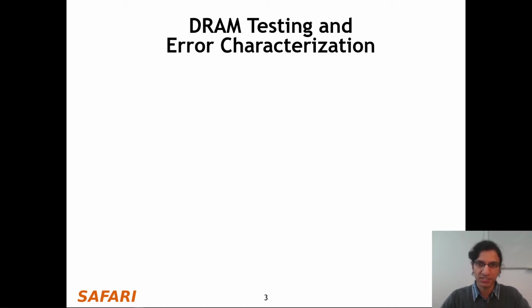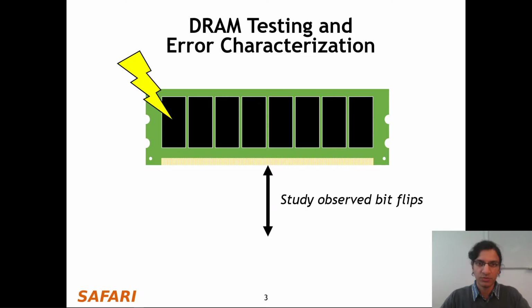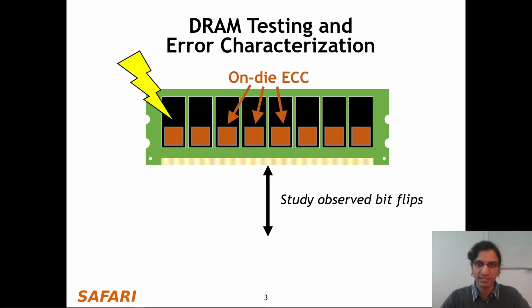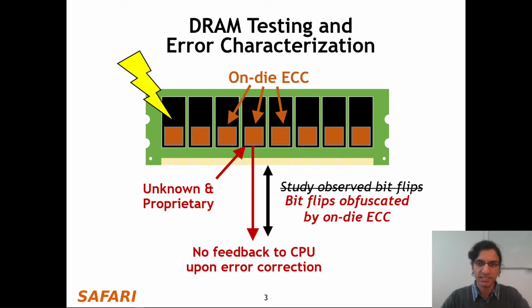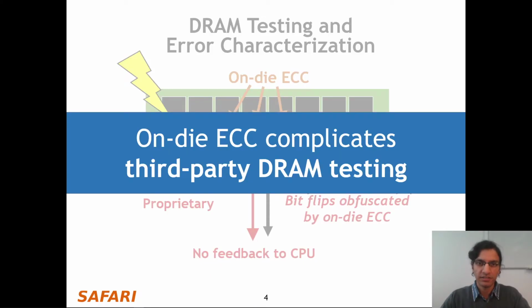The way to answer these questions is with extensive DRAM testing and error characterization. So given a DRAM chip, we study the observed bit flips when errors occur. However, modern DRAM chips include on-die ECC, which is unknown and proprietary and provides no feedback to the CPU upon error correction. Therefore, on-die ECC obfuscates the errors we wish to study. This means that on-die ECC complicates third-party DRAM testing.